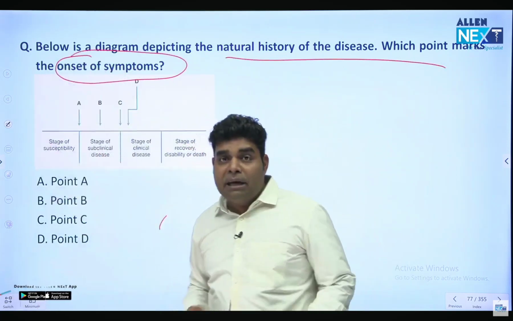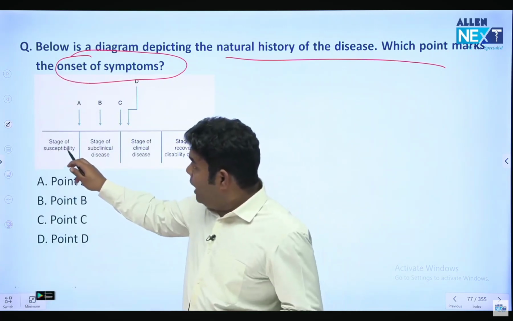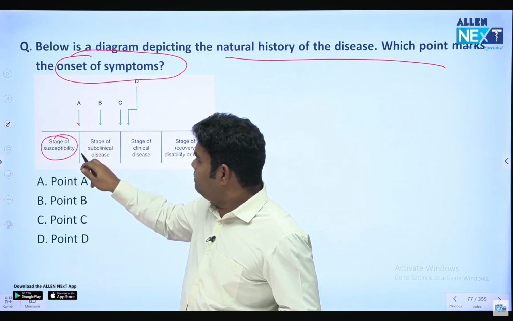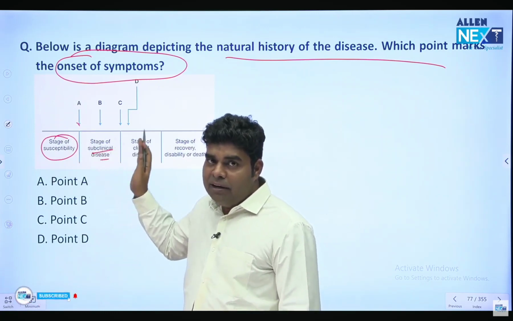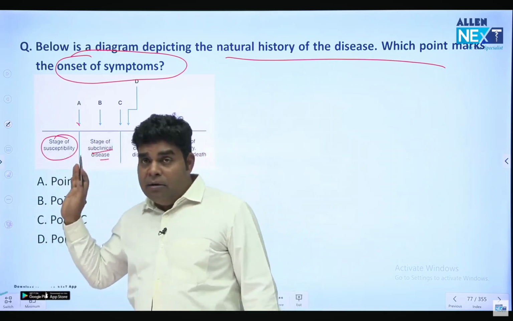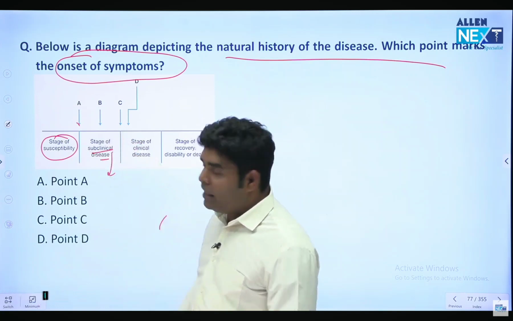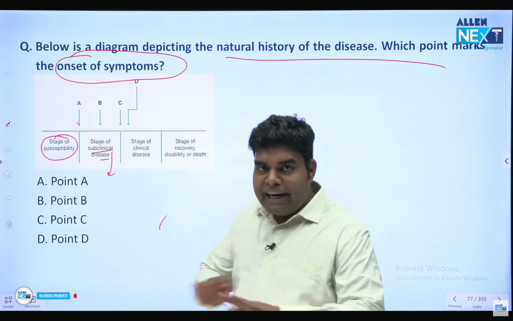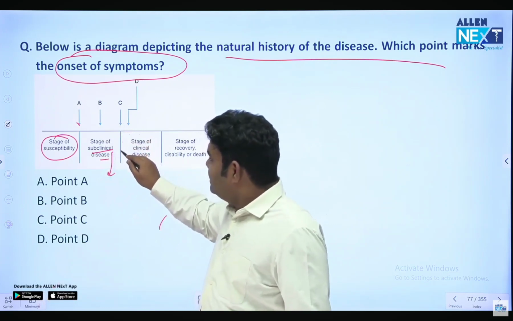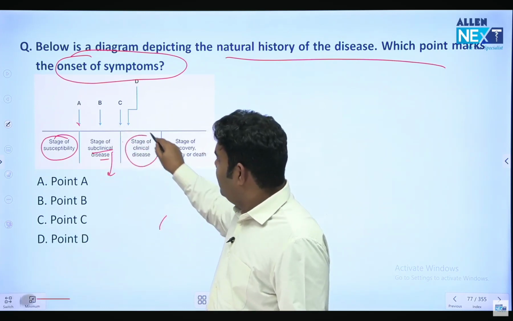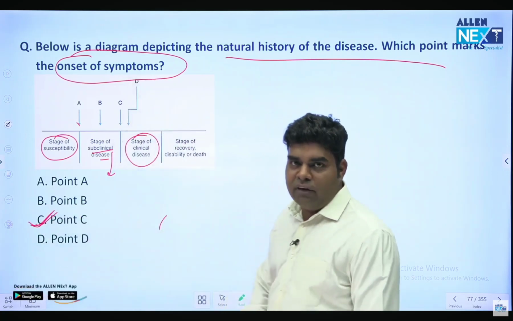Who is telling the time of symptom start? So look, point A is the stage of susceptibility, and from here the stage of subclinical starts. Subclinical means it is undetectable, not coming to clinic, undetected, before point C. So it is undetected till B. When C comes, symptoms start, and then there is the stage of clinical disease. So what is telling us onset of symptom? Point C, onset of symptom.